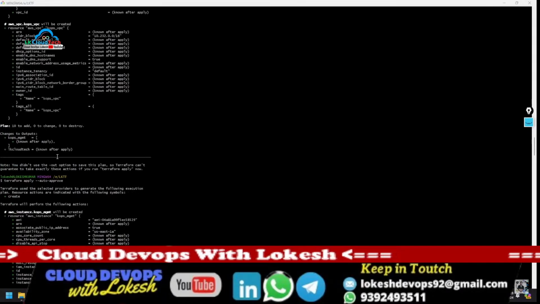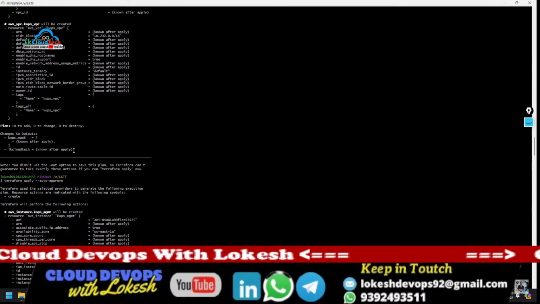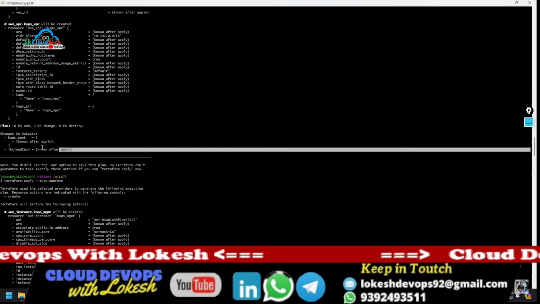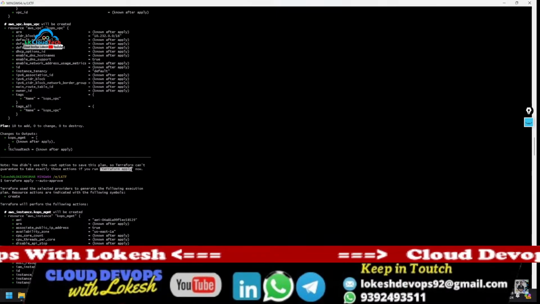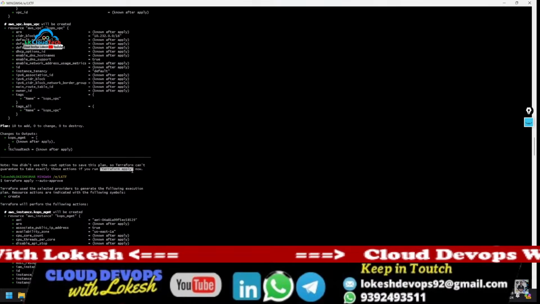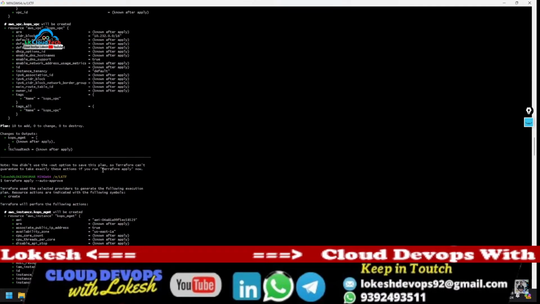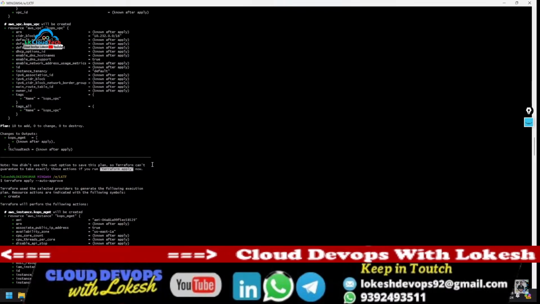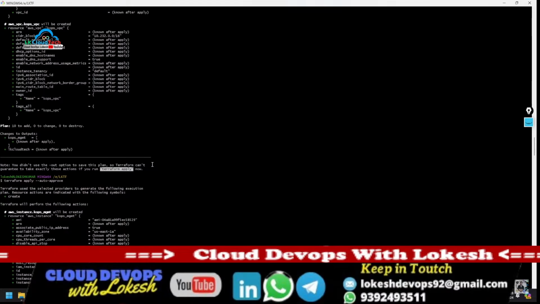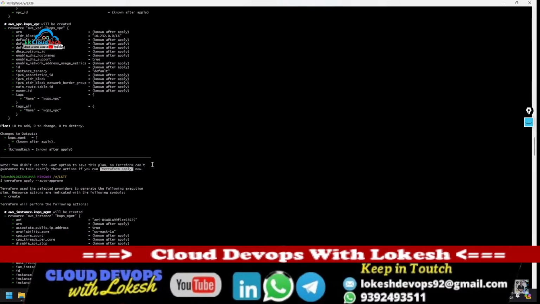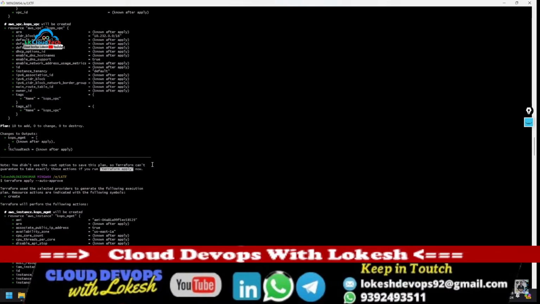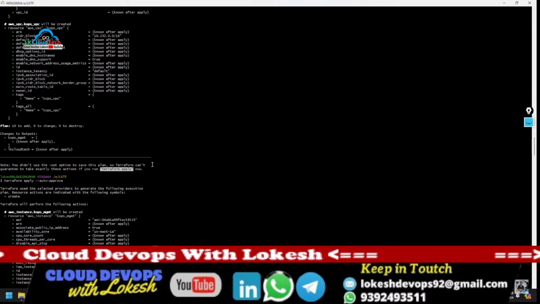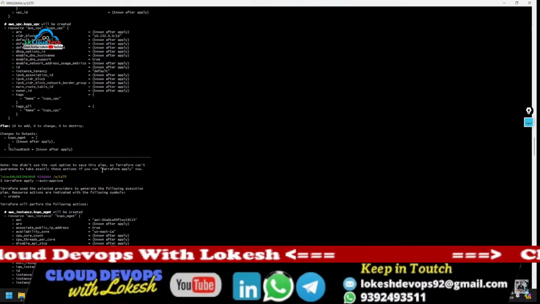See this. I have used Terraform apply. After apply, it will show that everything is fine and you can go forward. Terraform apply we have to use after plan, because in plan we clear all the things. If you clear all the errors in the plan itself, then after clearing the errors, you can move forward with Terraform apply.